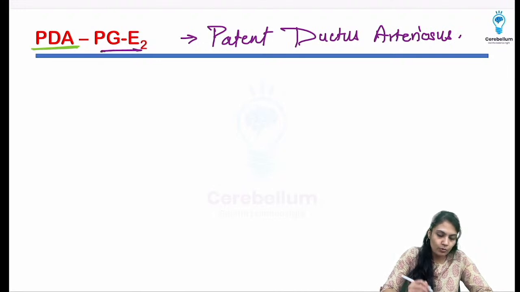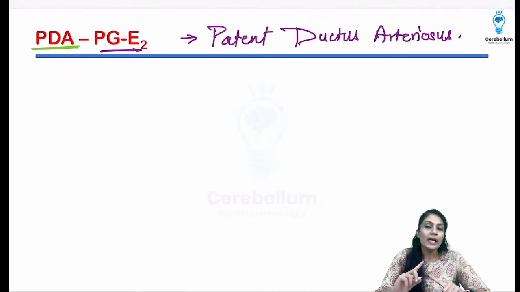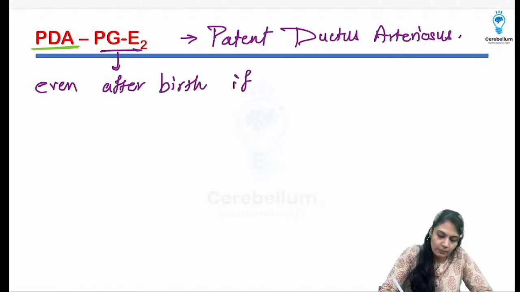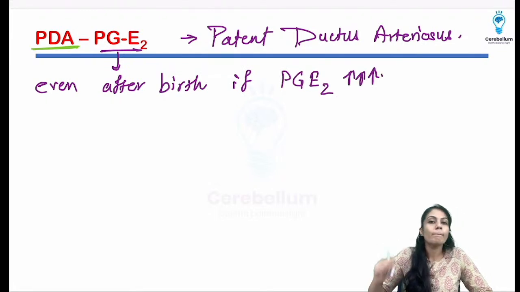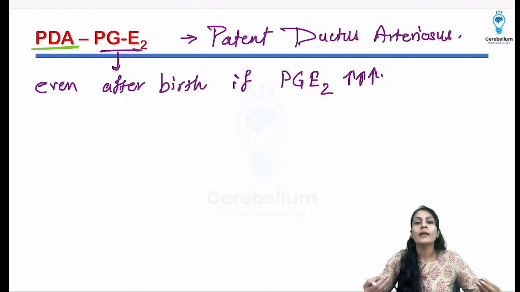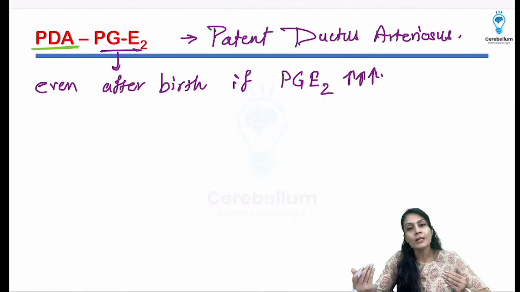Now PGE2 is going to be not there. If the PGE2 is still there even after birth, if the PGE2 levels are high, this is the theory, hypothesis, that the researchers do not know the exact cause, but when they have tested the PGE2 levels in the babies of patent ductus arteriosus, they have found them to be higher.